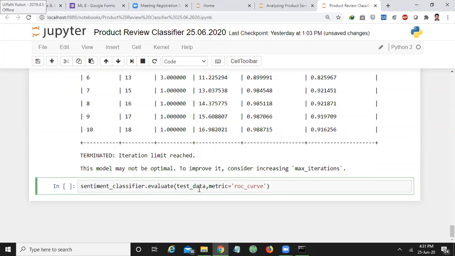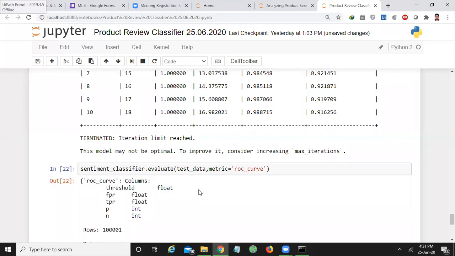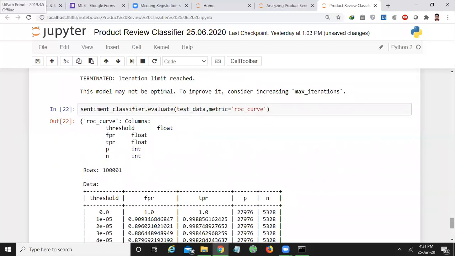Generally, for logistic regression, the metric used is ROC curve. Why? Because it represents a sigmoid function. It represents how the values have been distributed. The testing data values have been distributed. According to that, it will measure the accuracy. ROC curve is the metric generally used for a logistic regression classifier.